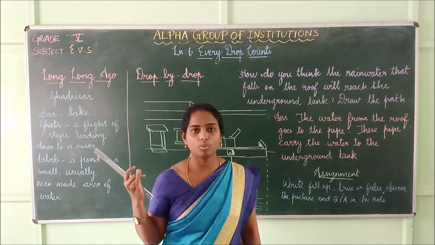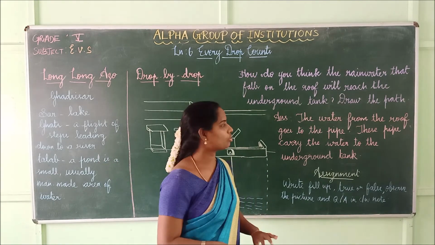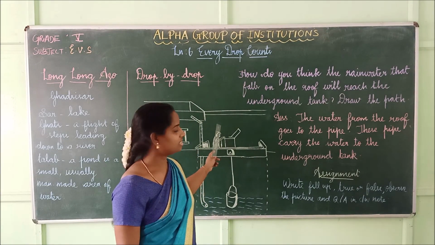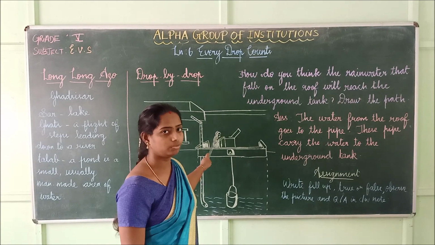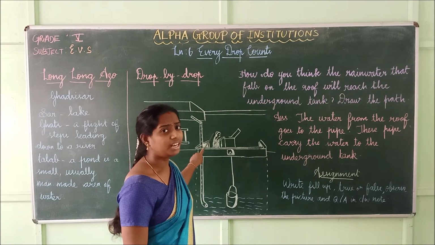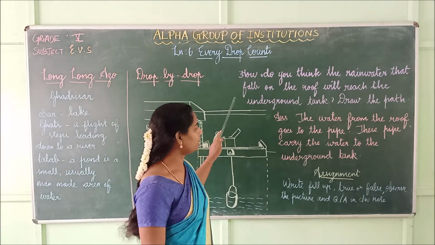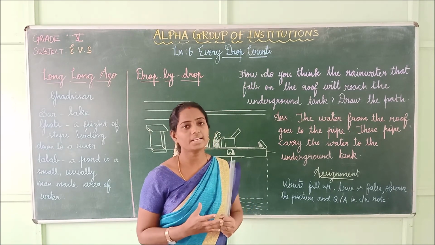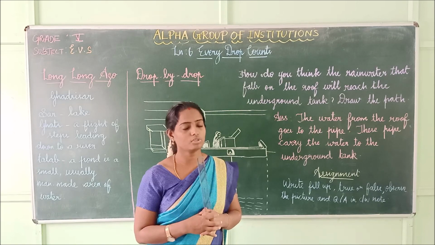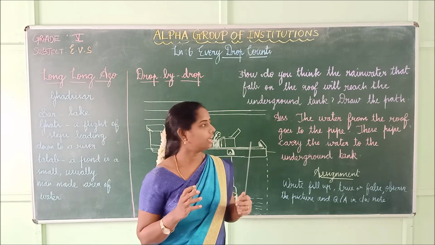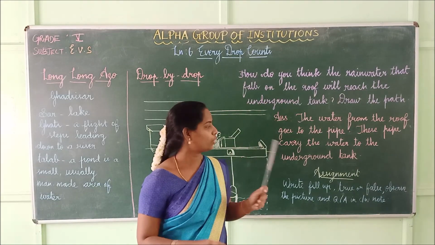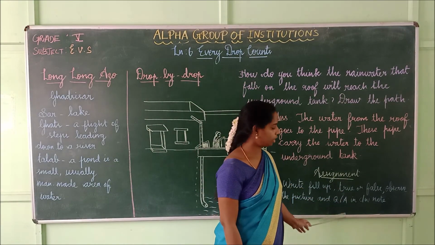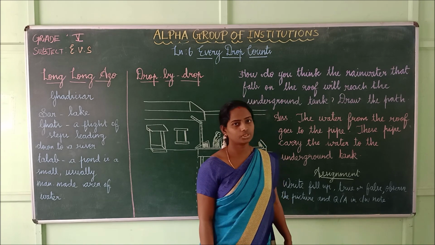We saw about one lake called Ganges, and we saw how people used to collect the rainwater. In such a way, it is very useful for them in the less rainfall region. Okay, and then we discussed how people use water in customs also, and we saw activities, isn't it? This is the end of your lesson, and today's assignment is you have to write fill in the blanks, true or false, observe the picture and answer the questions in your class. Okay children, thank you.